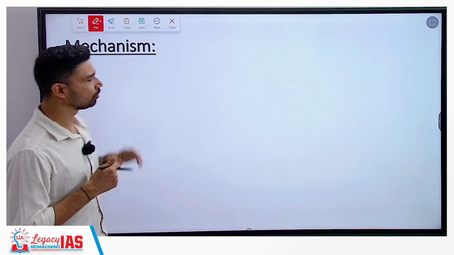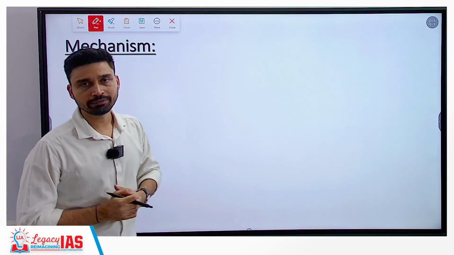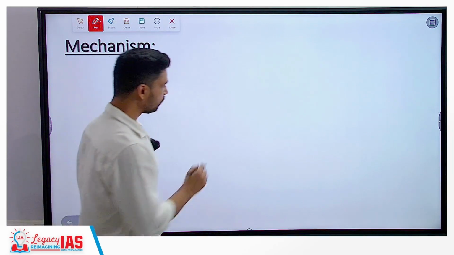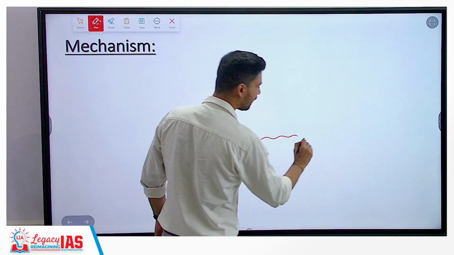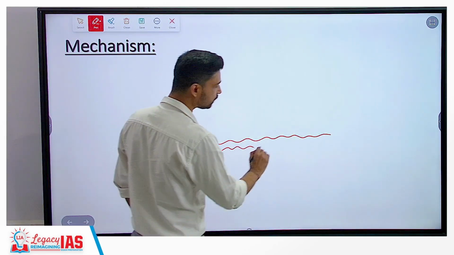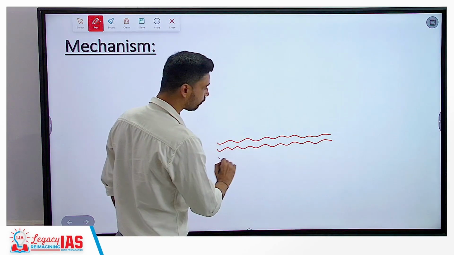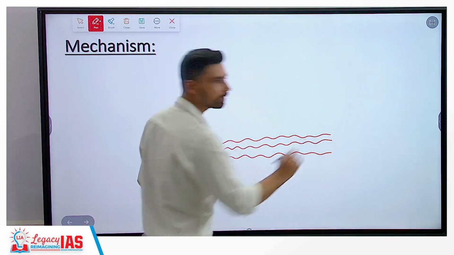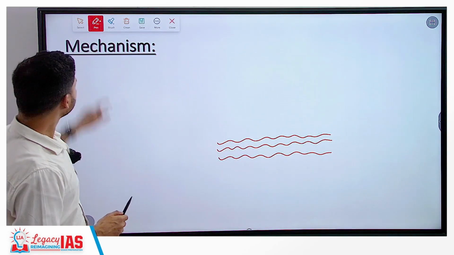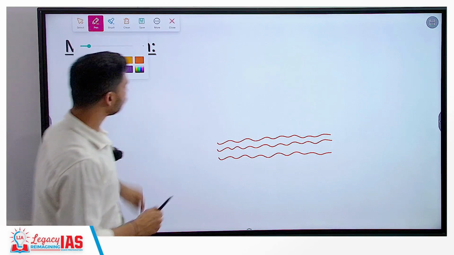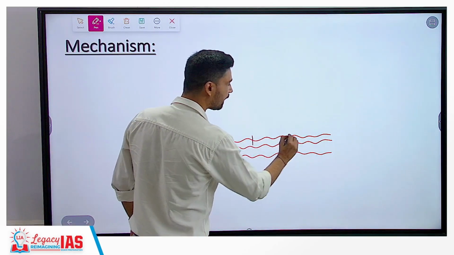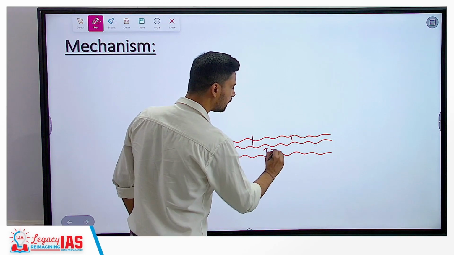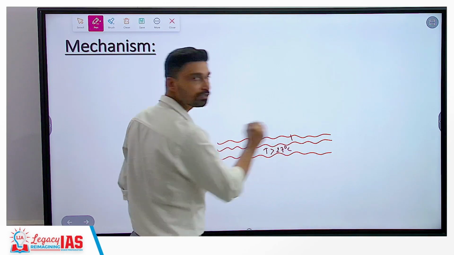Now let us also look at the mechanism by which tropical cyclones develop. If you look at the first condition we discussed, you need a large sea surface for the development of a tropical cyclone. So let us suppose here we have the large sea surface, and the second condition, if you remember, is that there should be sufficiently high temperature, favorably above 27 degrees Celsius sea surface temperature.